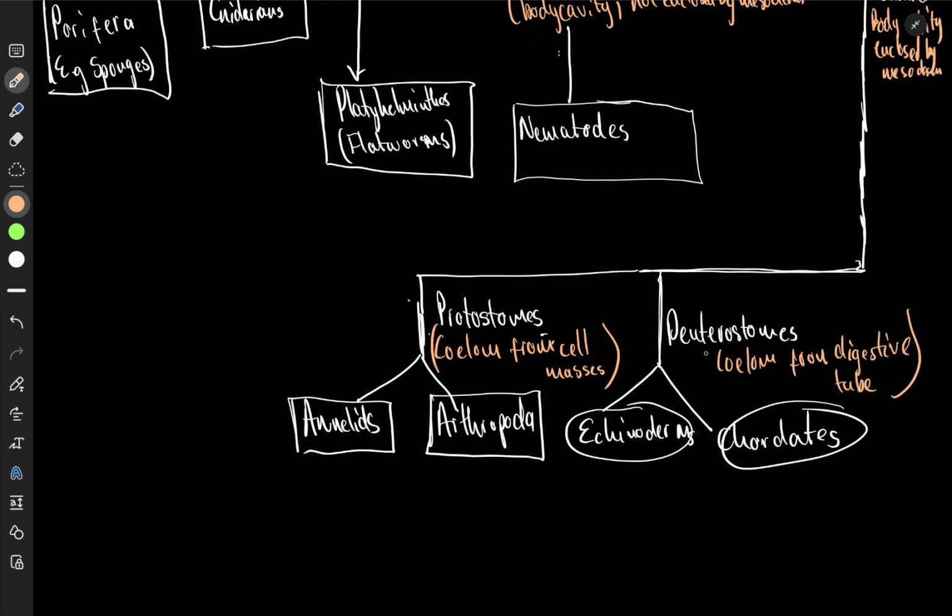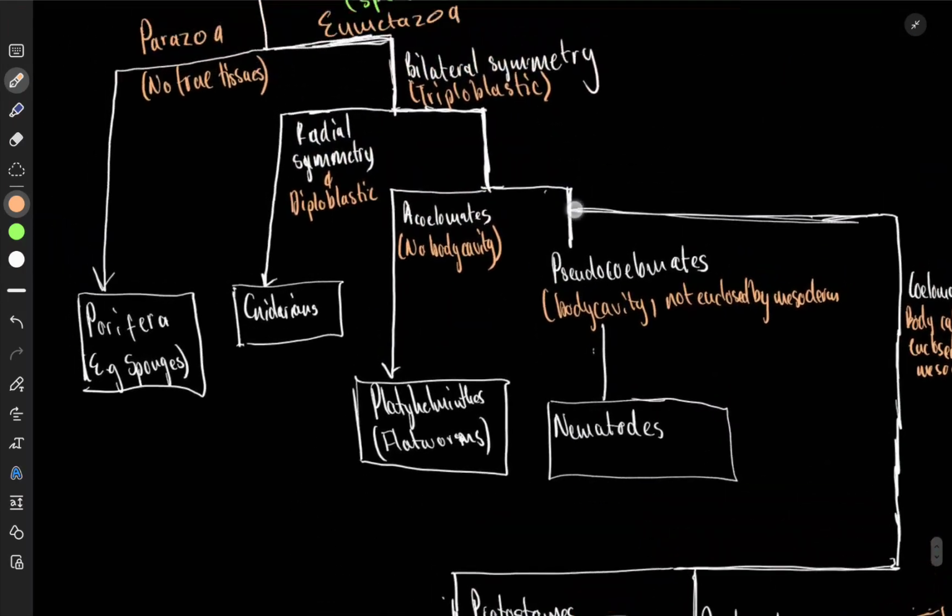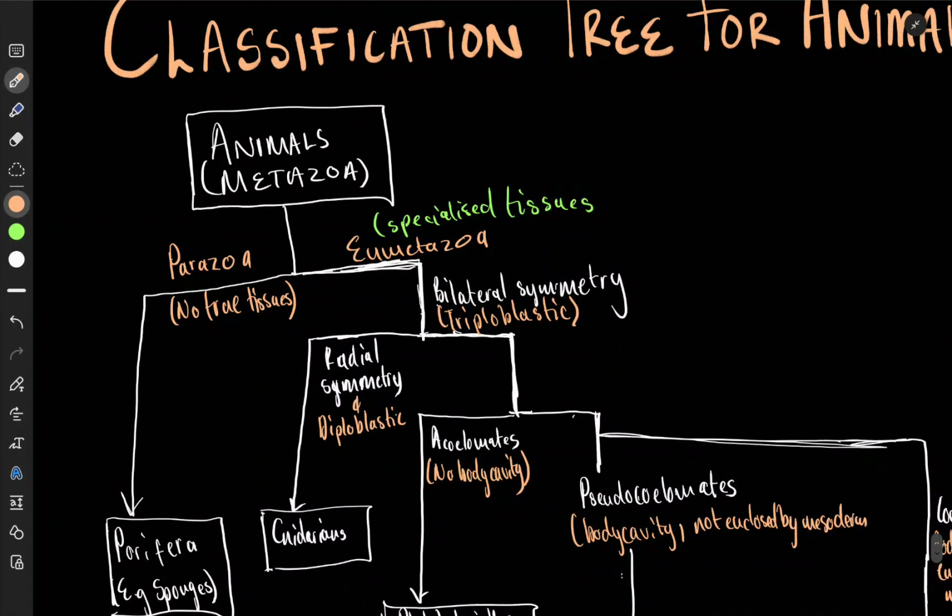This is another thing about them. In deuterostomes, we know that the coelom breaks away, it unfolds from the gut. Then in protostomes, we know that the coelom comes from cell masses. It breaks away in the mesoderm. So here we have this classification tree.